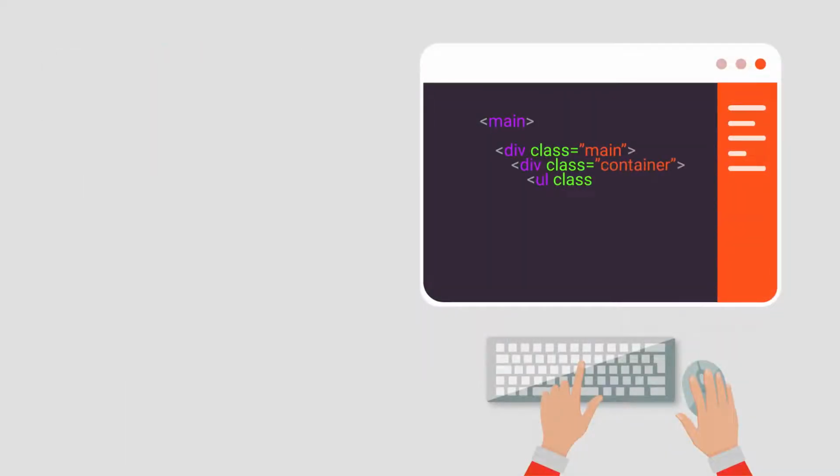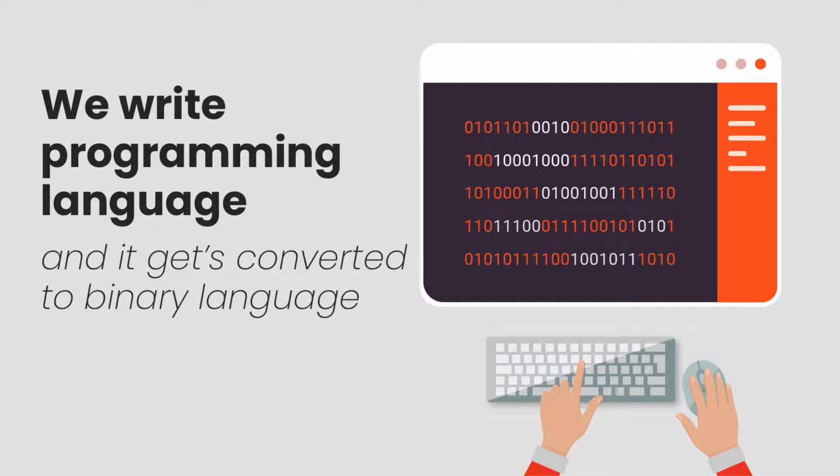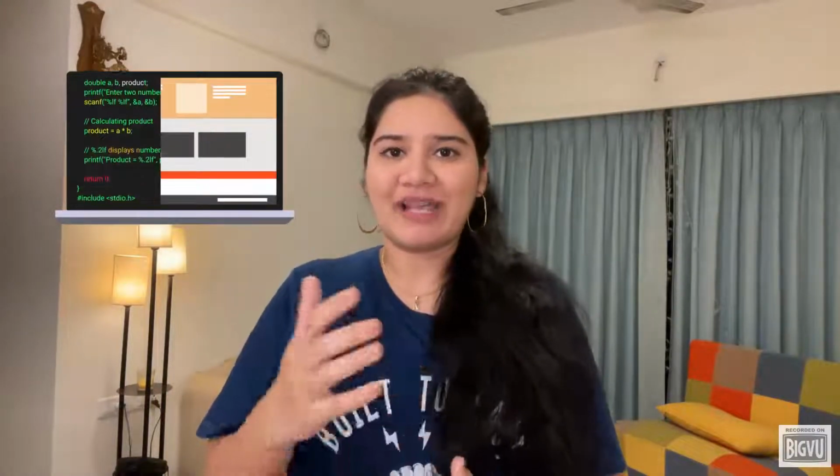Whatever command we want to give to the computer, we write that command in programming language and it automatically gets translated into binary language of zeros and ones. Using this language, we give various commands to the computer and those commands are called a code. Okay? All the websites, apps, games, they all are written in this programming language.